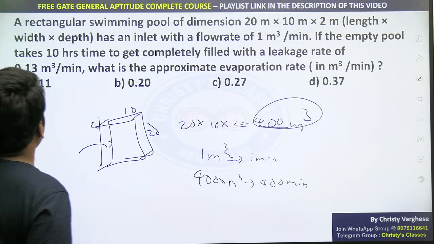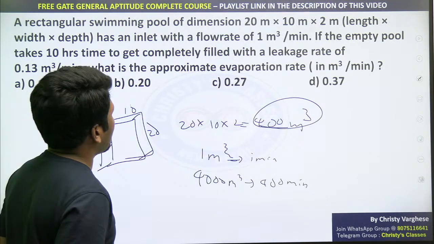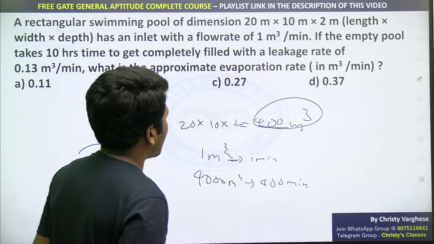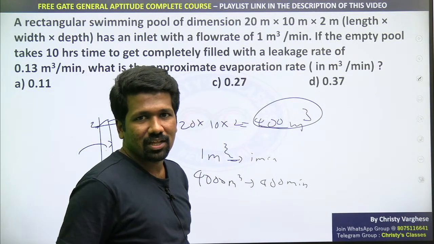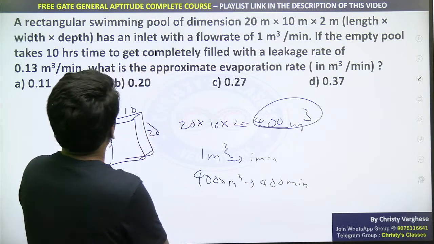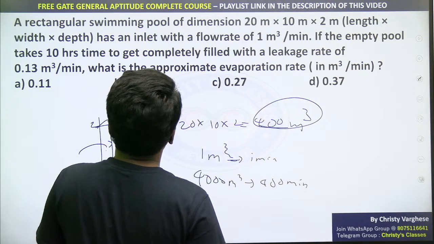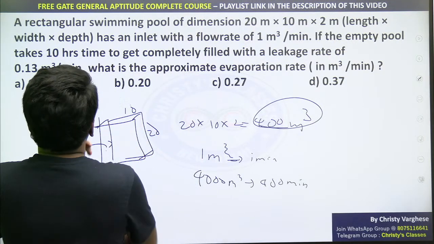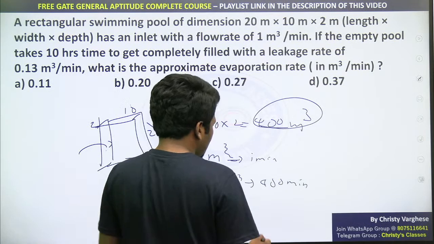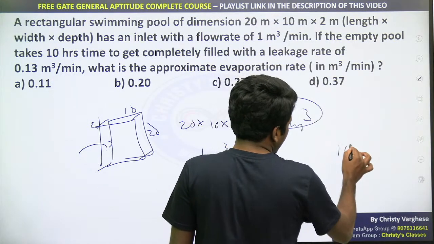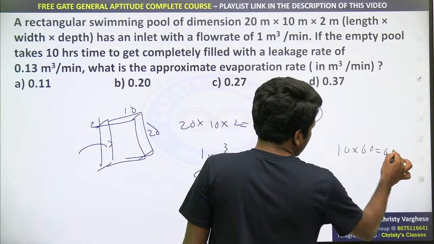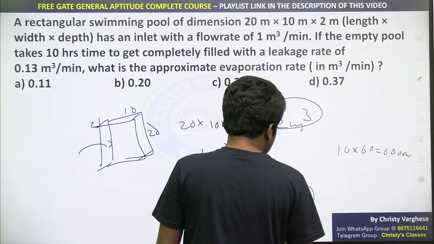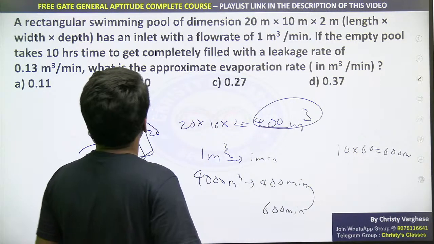But the empty pool takes 10 hours to get completely filled, with a leakage rate of 0.13 meter cube per minute. That means there is a leakage. There is a hole in this tank, which is doing negative work, due to which it takes 10 hours instead of 400 minutes. And 10 hours is what? 10 into 60, 600 minutes. Instead of 400 minutes, 600 minutes is the time taken.